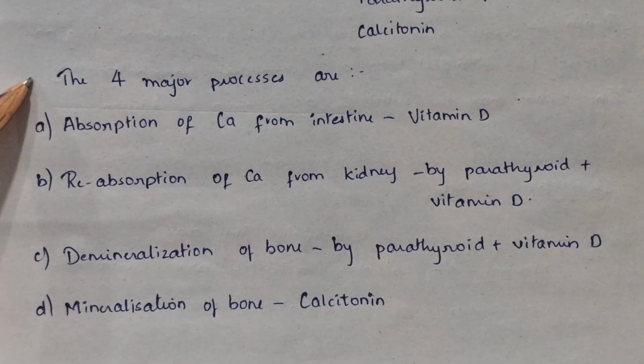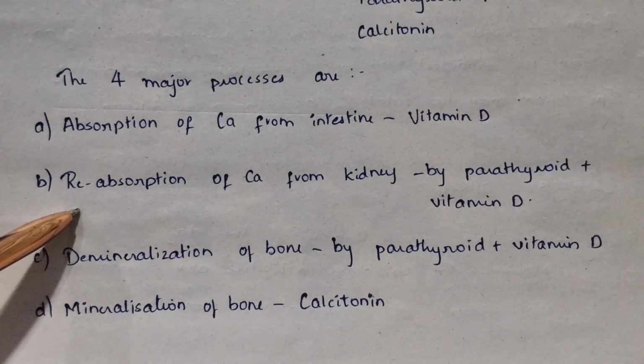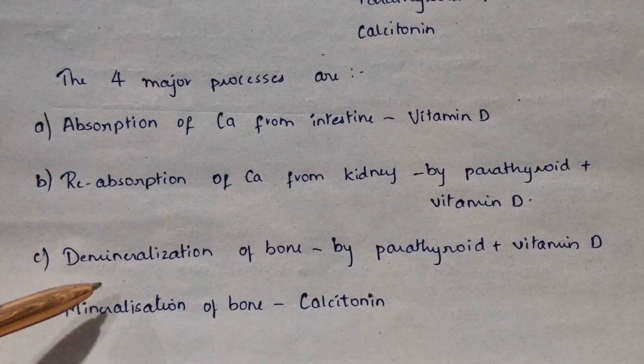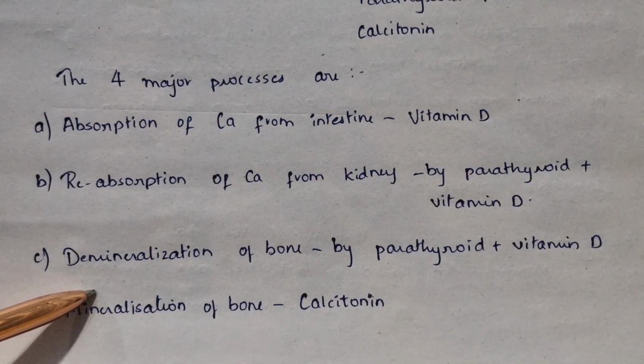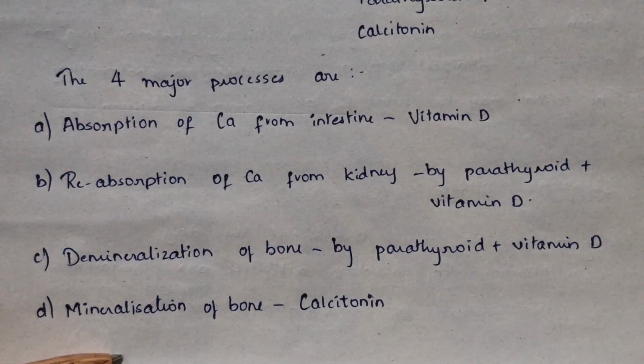The four major processes are absorption of calcium from the intestine by vitamin D, reabsorption of calcium from the kidney by parathyroid and vitamin D, demineralization of the bone by parathyroid and vitamin D, and mineralization of the bone by calcitonin.